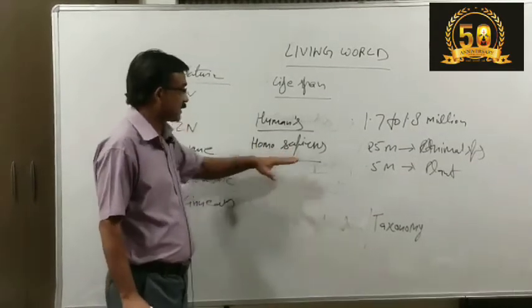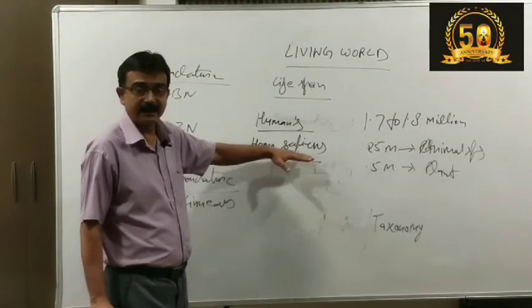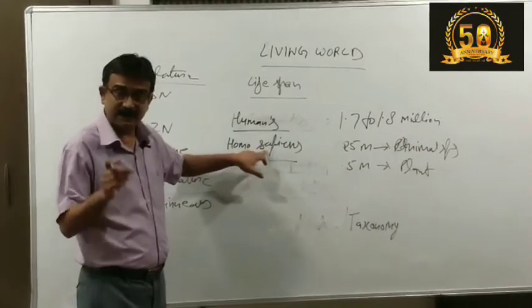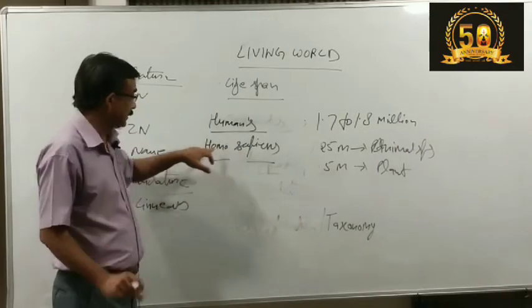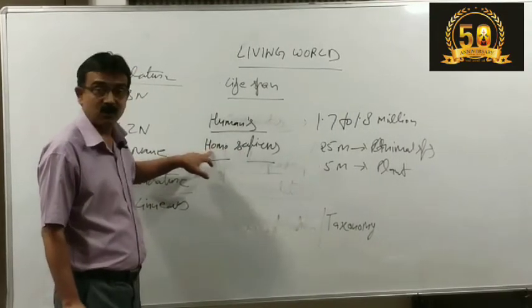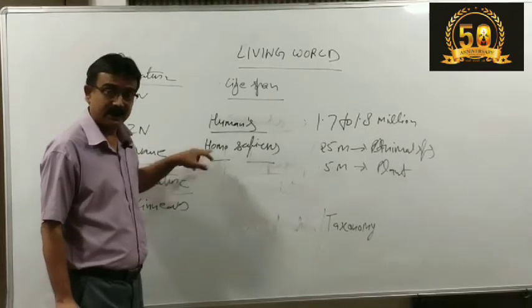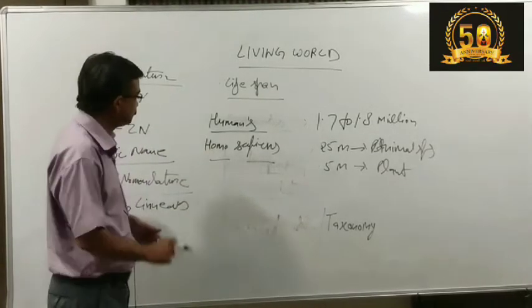In this, sapiens is the identity of the species, the identity of the human, and Homo is the identity of the genus, the identity of the community. What does it mean? Now I am going to explain more.